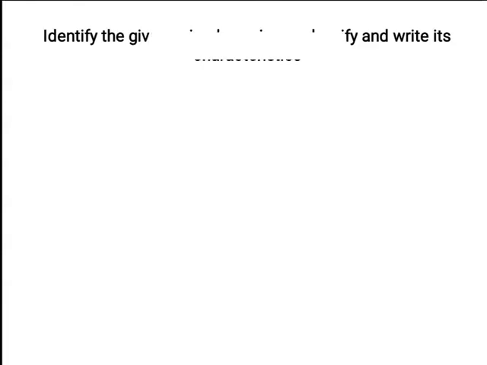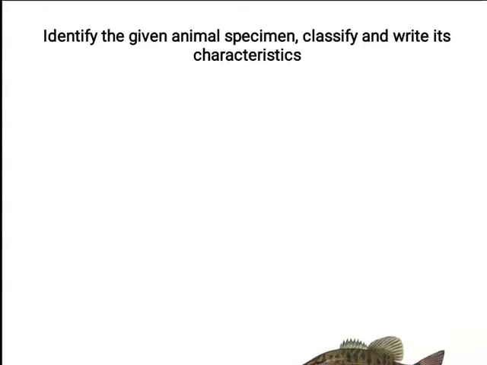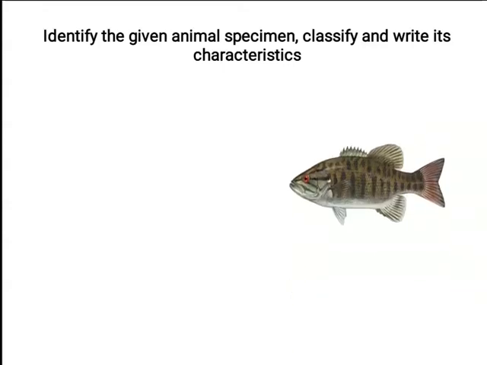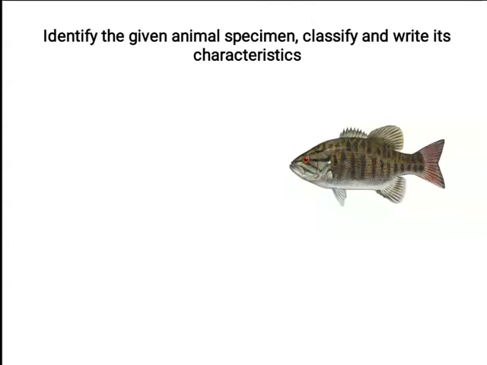The question that we are going to see again is a similar one. Identify the given animal specimen, classify and write its characteristics. Now let us see which specimen comes to meet us. Oh, look at this specimen. What is it? It's a fish.